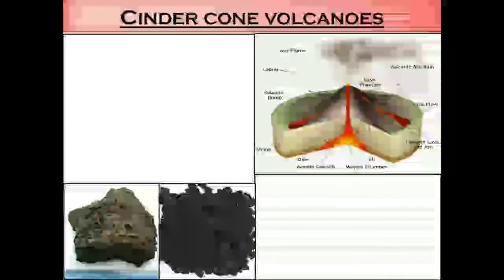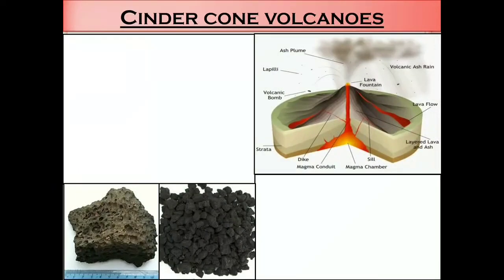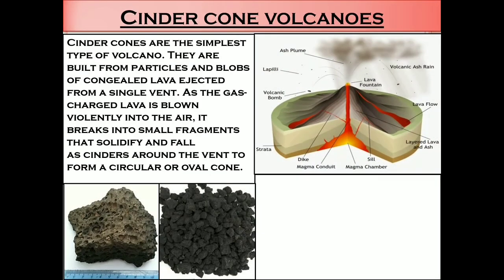Let's study about cinder cone volcanoes. This is a picture of cinder cone volcanoes. Cinder cones are the simplest type of volcano. They are built from particles and blobs of congealed lava ejected from a single vent.